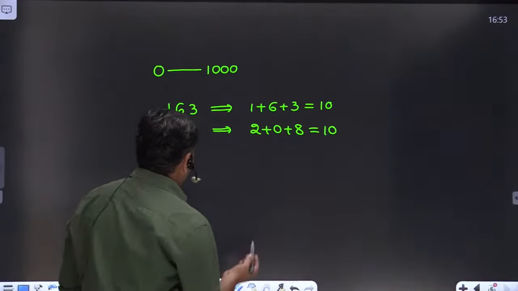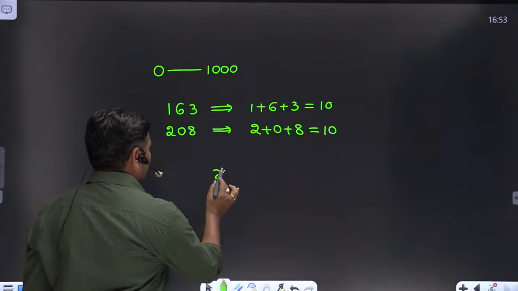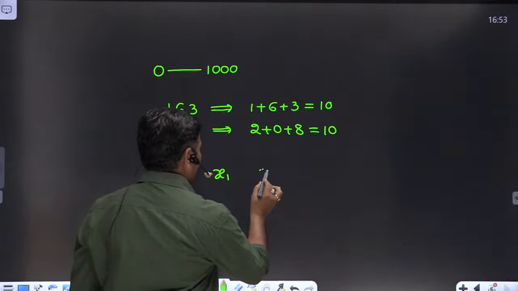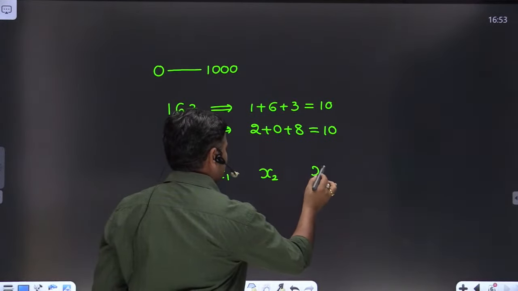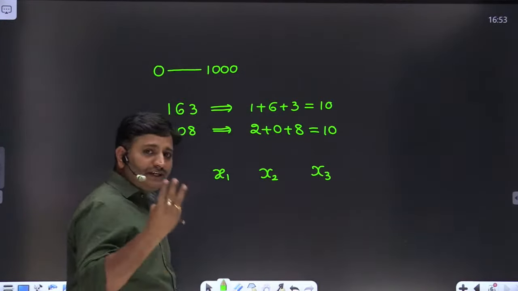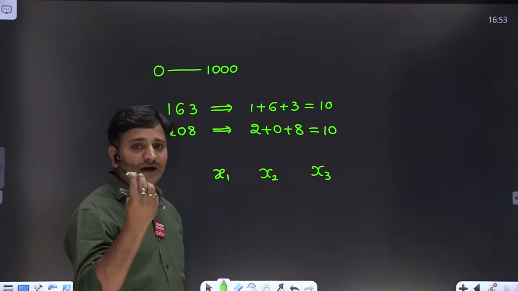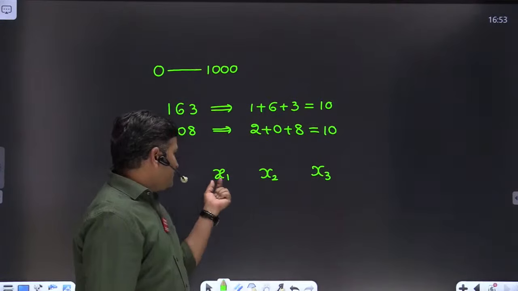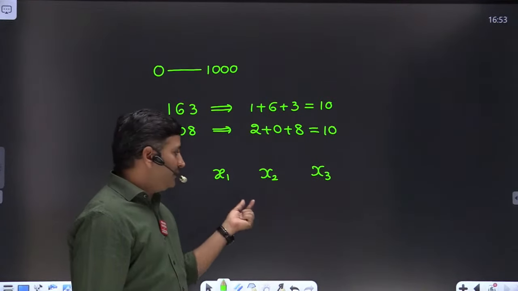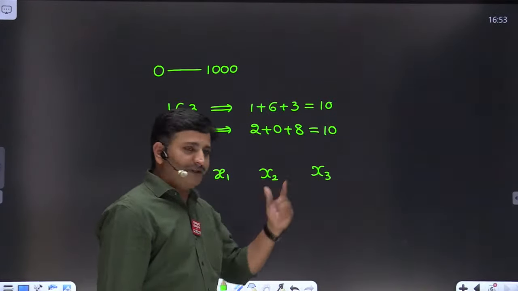Okay. So what I will do, I'll take x1 and x2 and then x3, because we are going to construct a 3-digit number. A 3-digit number contains ones place, tens place, hundreds place, right? So assume that this is units place. Okay. It is tens place. It is hundreds place. Clear, friends?